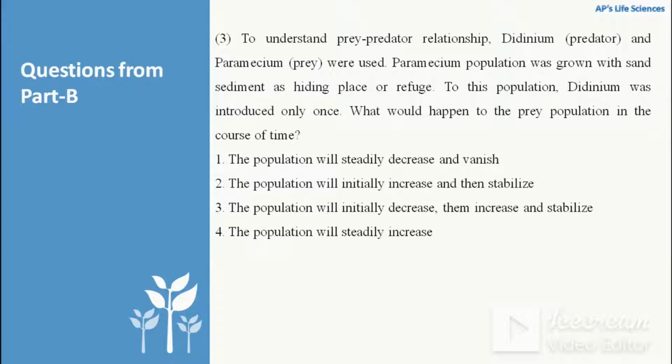If Didinium, which is a predator, is introduced only once, then definitely the population of the prey will decrease, but it will not vanish because it has the ability to hide. So the correct option for this question is the third option, where the population will initially decrease, then increase and stabilize, because it has the ability to hide itself from the predator.